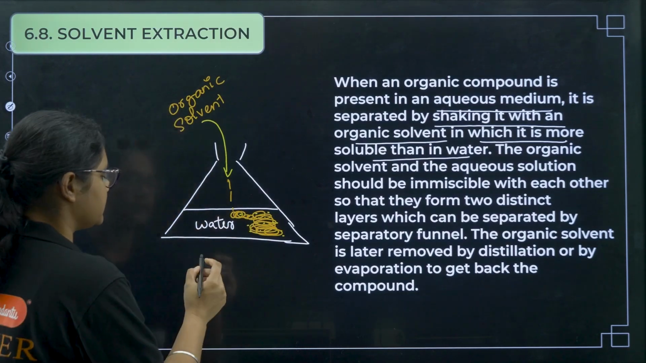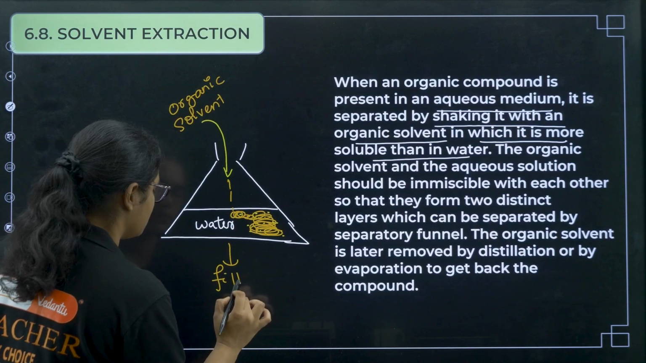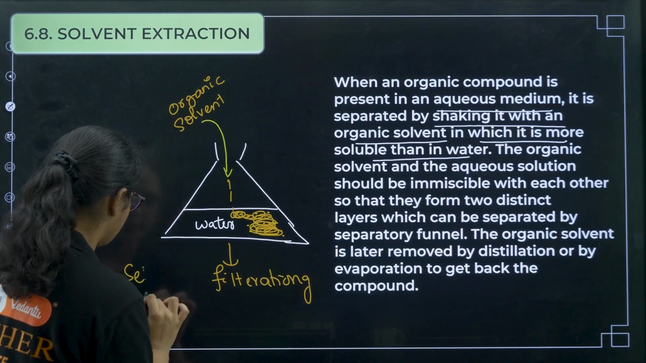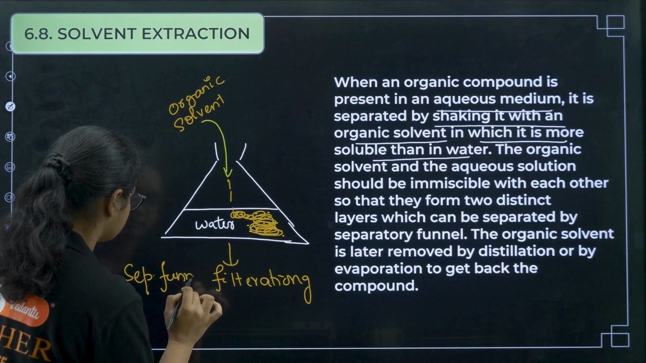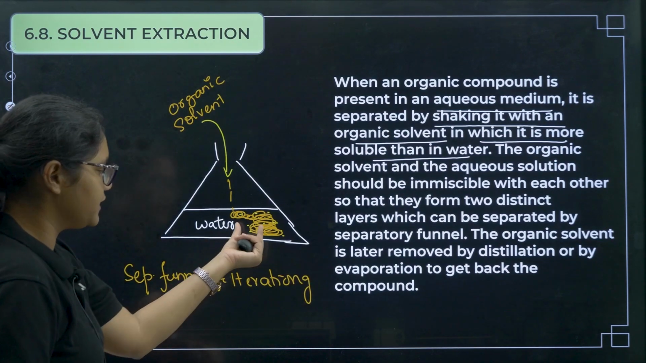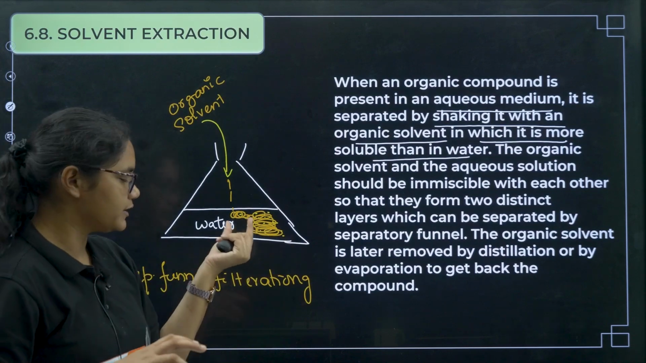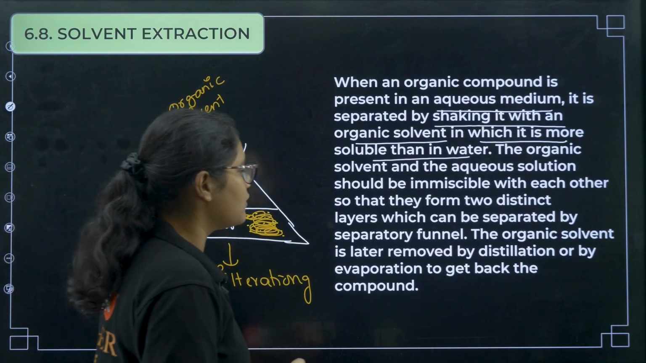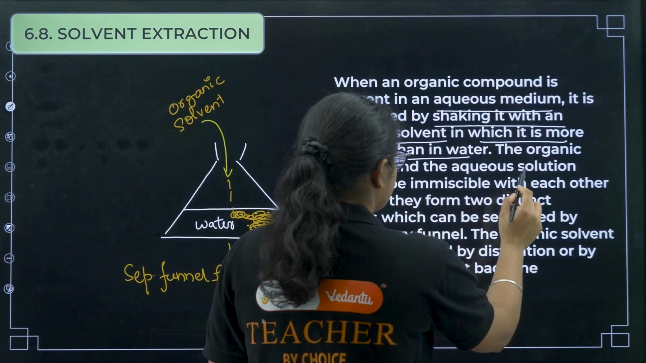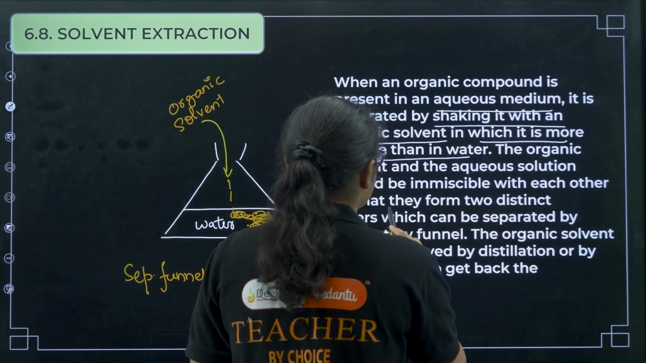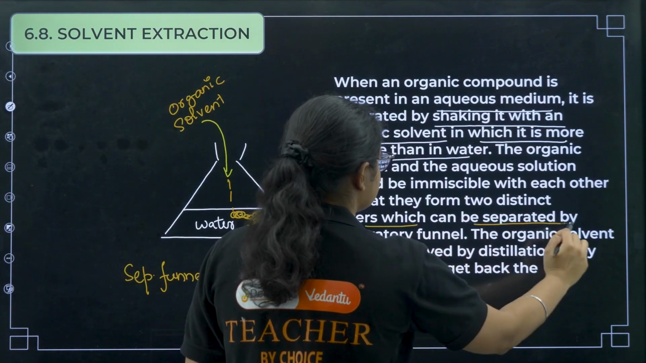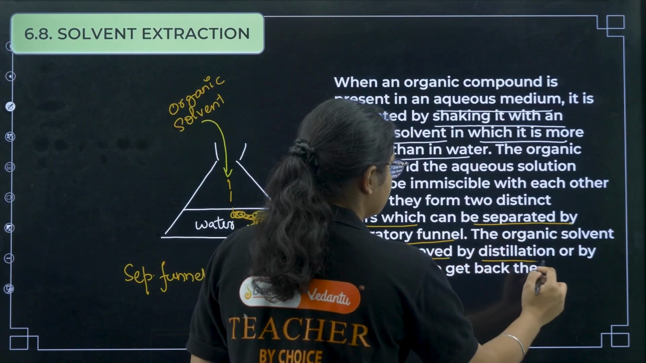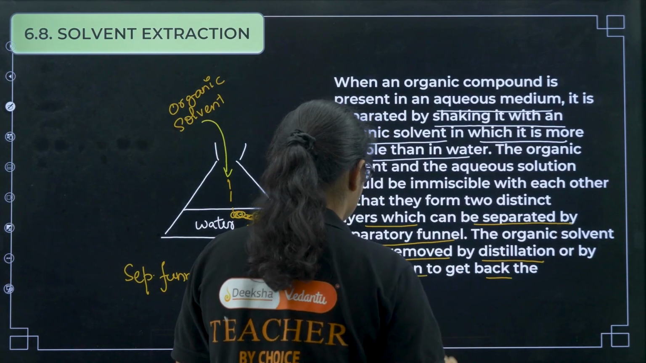So what we can do, we can just do filtration using what? Using a separating funnel. Okay, so that means we got this organic solvent separately, where the organic compounds are dissolved. So now the organic solvent and the aqueous solution should be immiscible with each other, so that they form two distinct layers which can be separated by separatory funnel. The organic solvent is later removed by distillation or by evaporation to get back the compound.